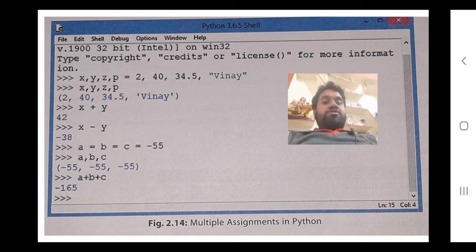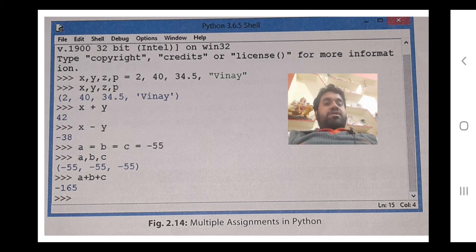Now they have shown that we can do operations also. x plus y, that is 2 plus 40, 42, x minus y is minus 38. Next, a = b = c = -55. So when we are printing a, b, c, all are -55. a plus b plus c, on adding you will get -165.